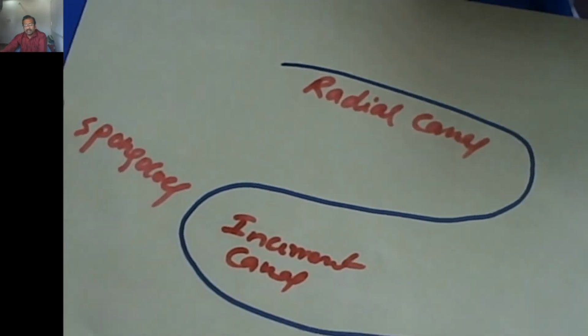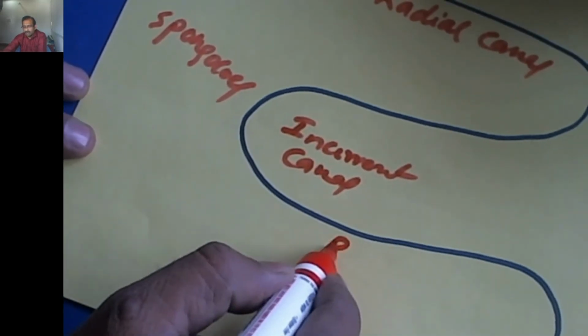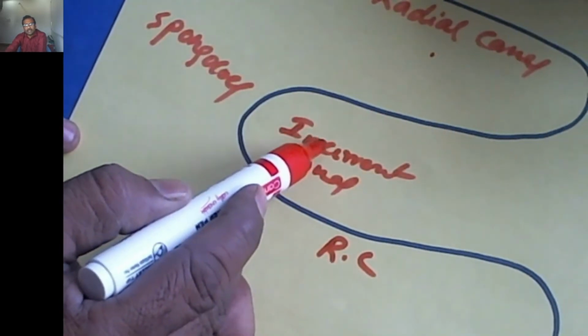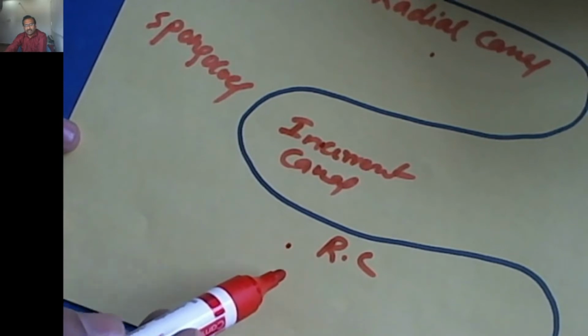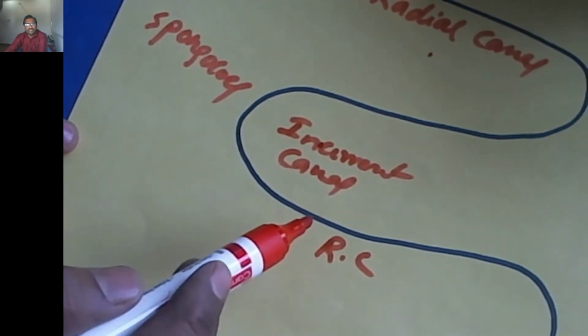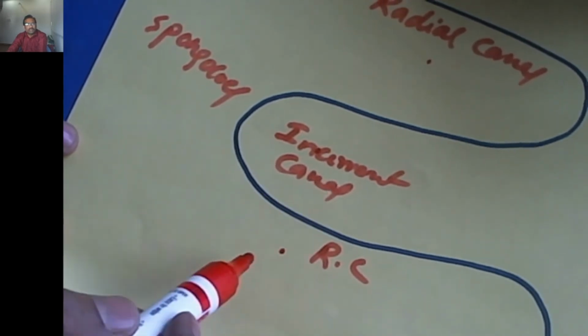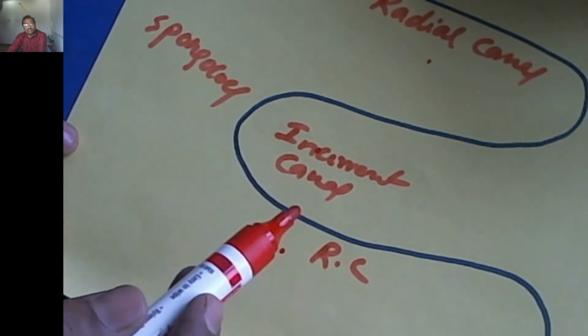Once again, there is a radial canal. So a radial canal, an incurrent canal, another radial canal, then an incurrent canal. The alternation of these two canals creates the total body of the sponge, not only vertically and diagonally but also surrounding the body.